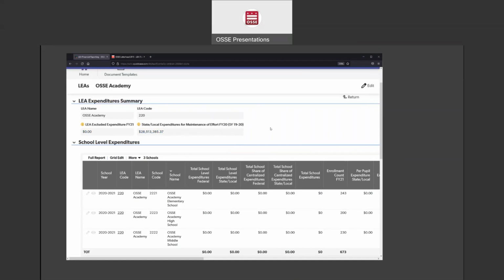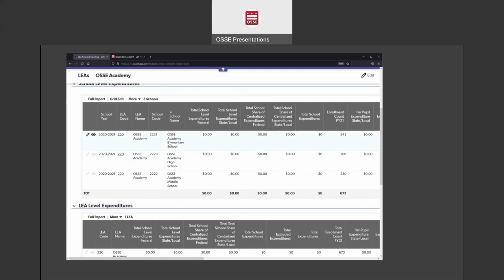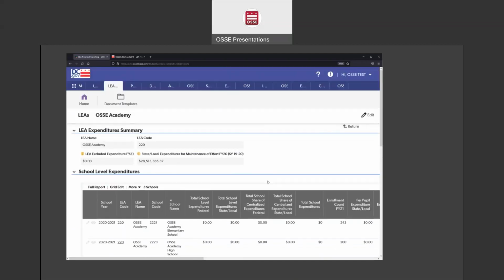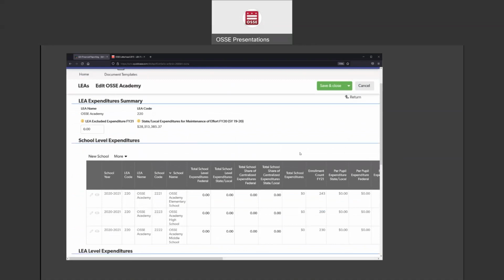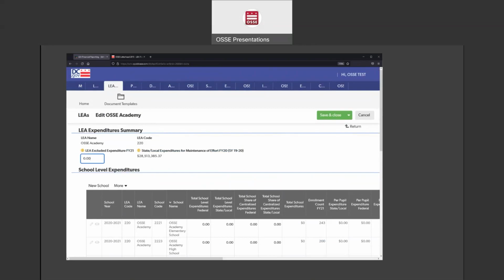So when you scroll down, you'll see all of your schools in your LEA. And this is where you will be entering in your data. And the way that you will do that is by clicking on the edit button. So clicking on the edit button will bring you to a new page where you will be able to type in your school's expenditure data. So as I said before, your excluded expenditures for FY21 will go in this box. So in this example, I'll just put in $1 million for excluded expenditures.